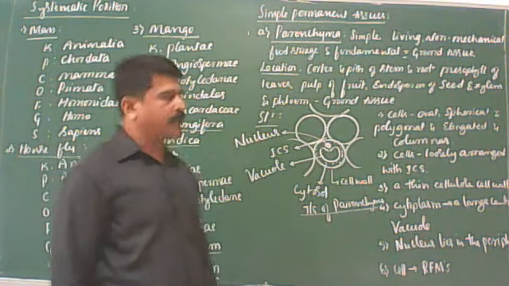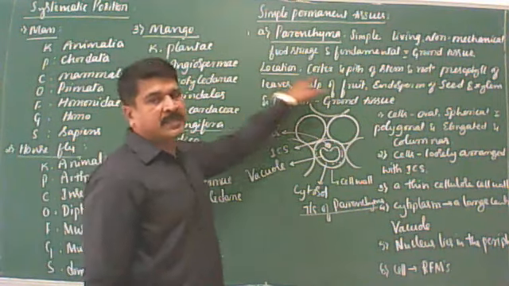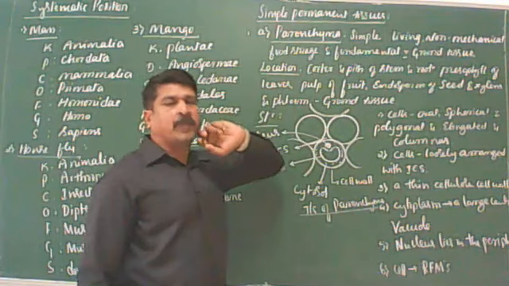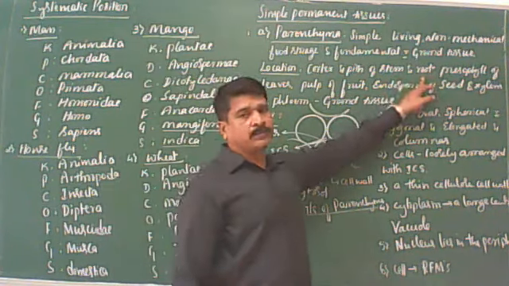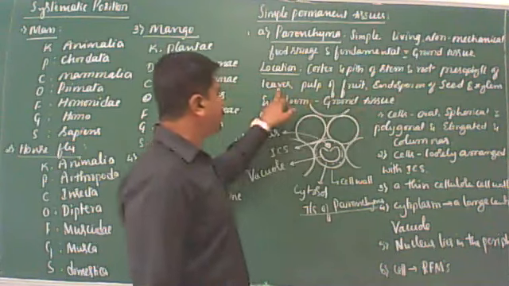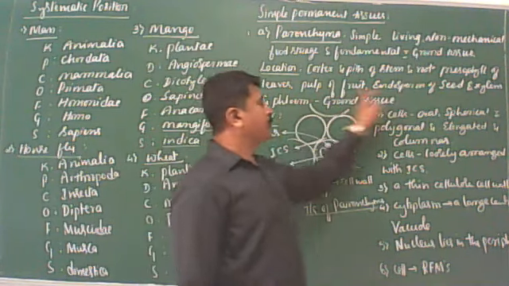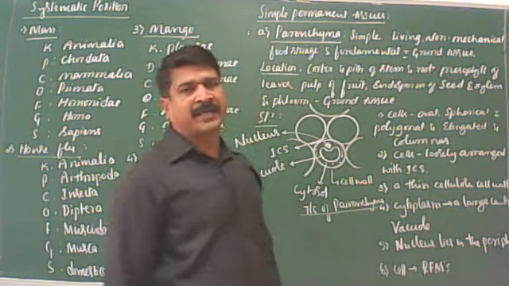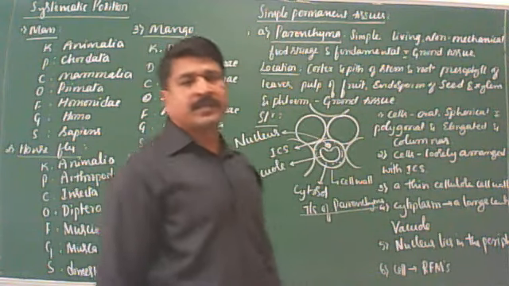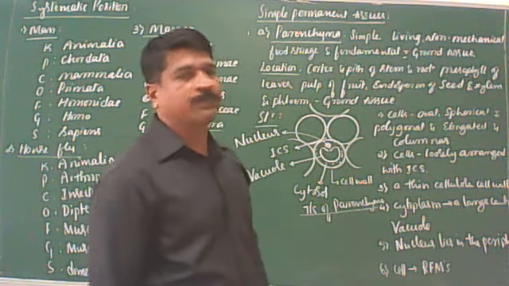I'll repeat once again. Parenchyma is present in soft parts of the plant body, such as the cortex and pith of stem and root, mesophyll of the leaves, pulp of the fruit, endosperm of the seed, also found in association with the xylem and phloem. Hence, it is also called as ground tissue.